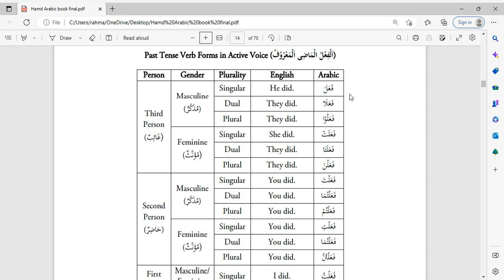So if you had another verb, such as akala, akala means he ate. And now you know that akala means he ate, but now you want to know how to say they ate. So you would just go down here to third person masculine plural. And since the scale is fa'alu, all you do is replace the fa, ain, lam with the letters of this verb, which is hamza kaf lam, akala, and now it becomes akalu, they ate. You can do this with any verb that you find in Arabic. All you have to do is replace the fa, ain, lam with the letters of the other verb.